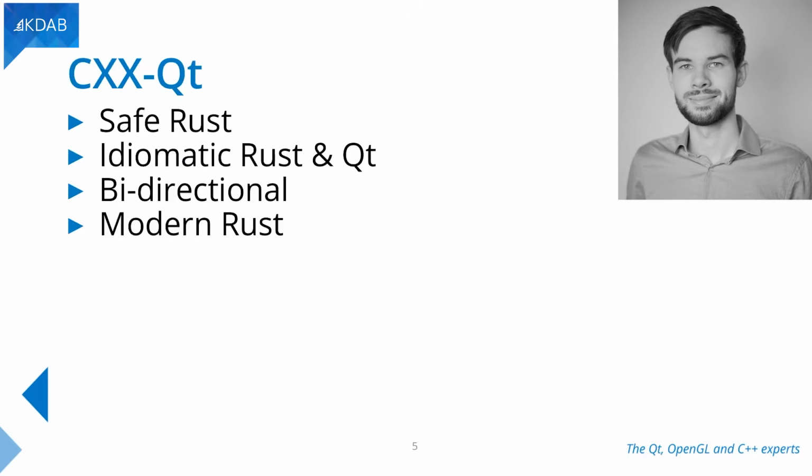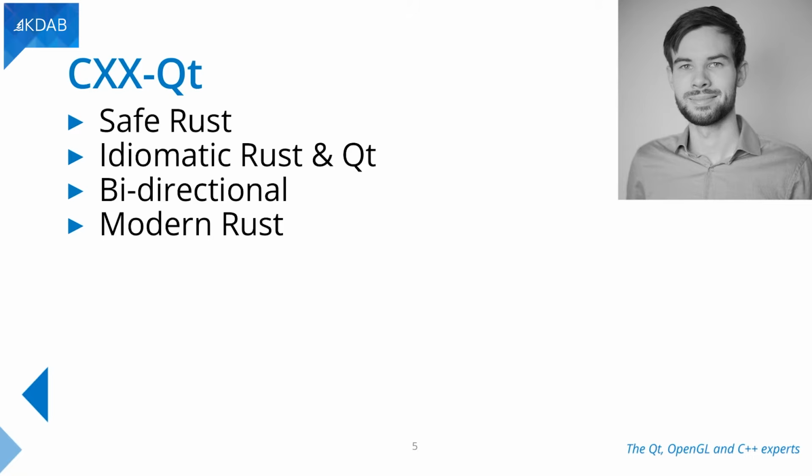This is why we have started CXXQ, because we want to be able to use that safe Rust code and interact with Qt. One goal is to make both Rust code and Qt code idiomatic, even if they're interacting with each other. And you shouldn't notice a barrier there as much as possible. And that's also why CXXQ is bidirectional.